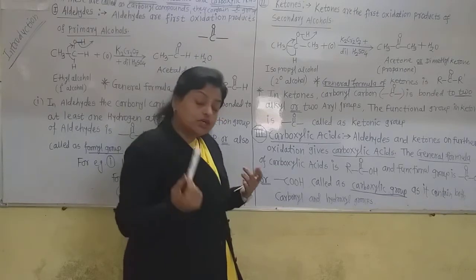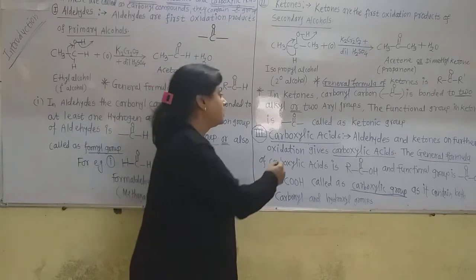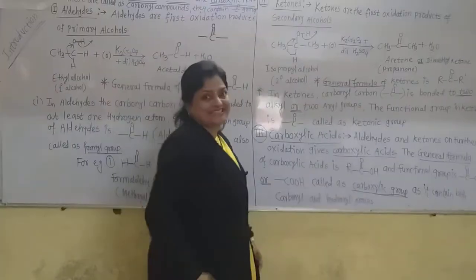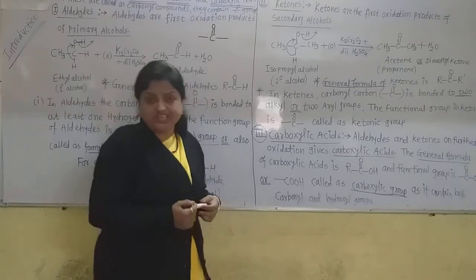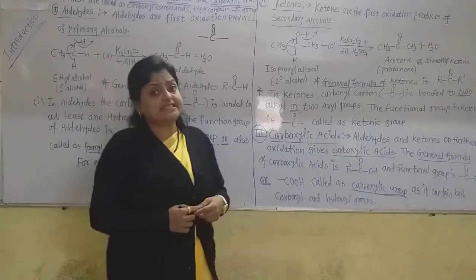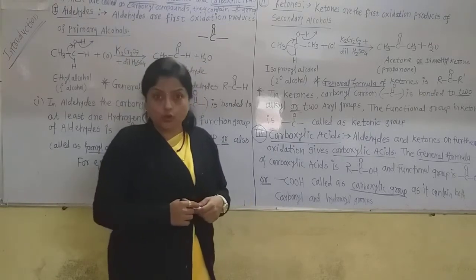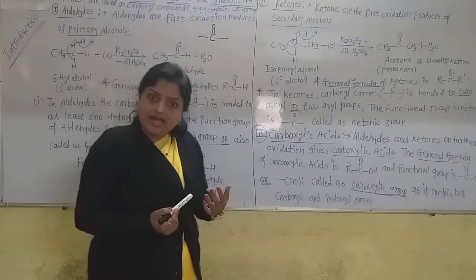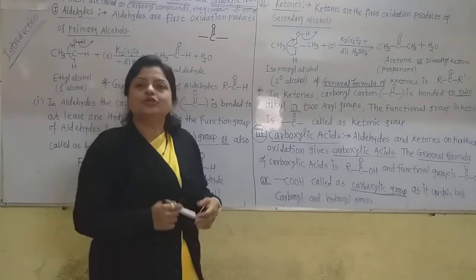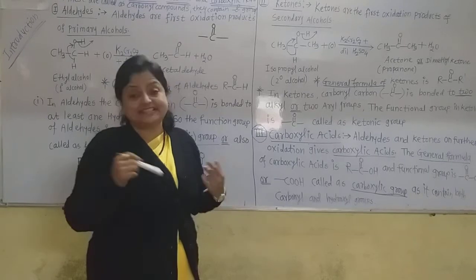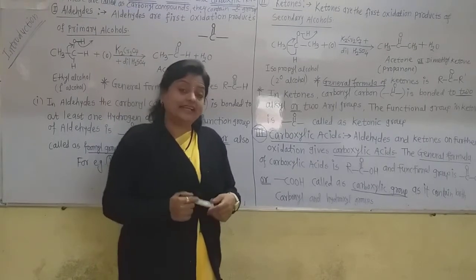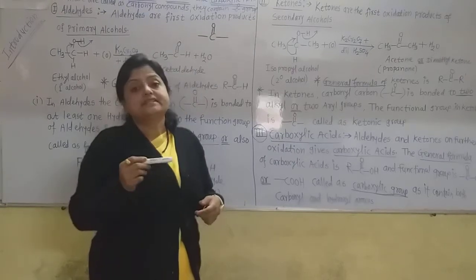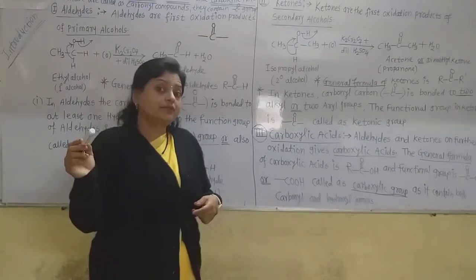Now the third compound has a carbonyl group and hydroxyl group. So the name is carboxylic acids. Carboxylic acids are the organic acids. They contain the functional group -C(=O)OH.